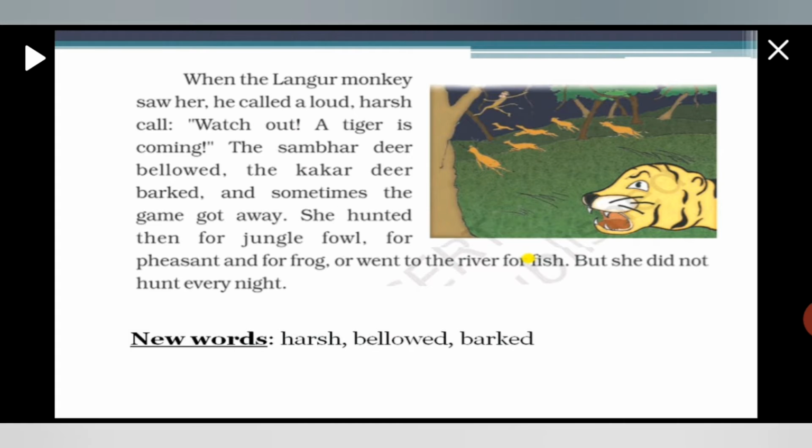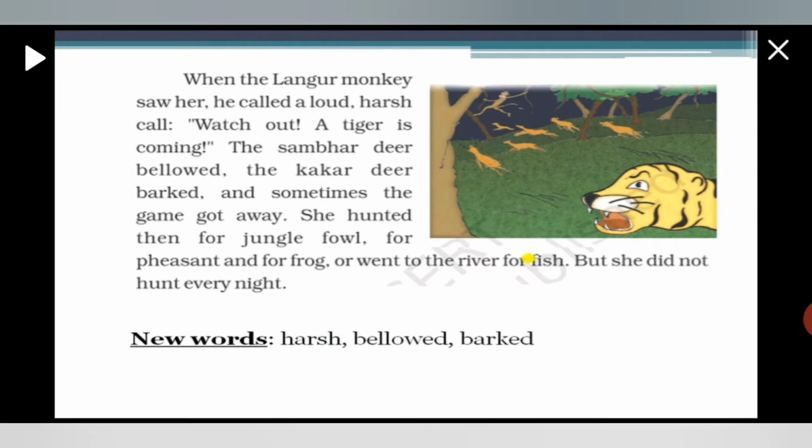So she hunted then for jungle fowl. When she is not able to hunt big animals, at the time she hunted for jungle fowl, means jungle birds, for peasants and for frogs, or went to the river for fish. But she did not hunt every night. That mother tiger did not hunt every night.